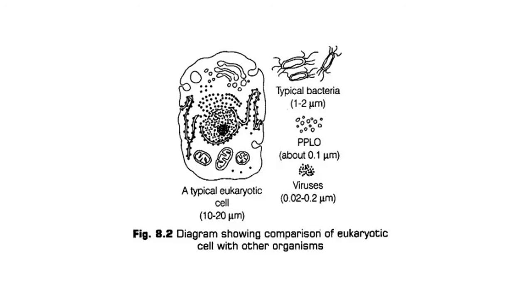PPLO, they are also smallest structure, and viruses. So all these prokaryotic cells we cannot observe by our naked eyes because they are very small in size. To study this we can use microscope, and under microscope we can observe their body structure easily.